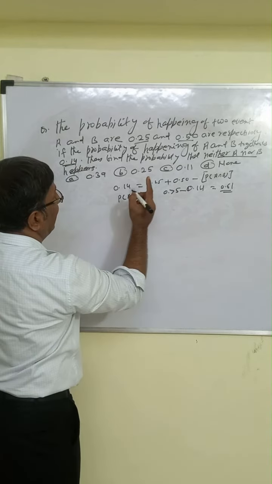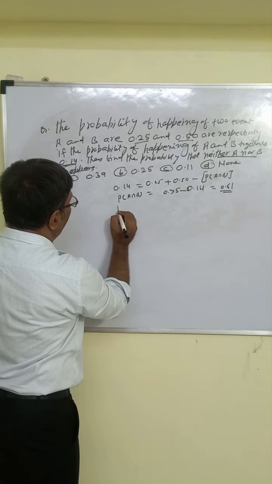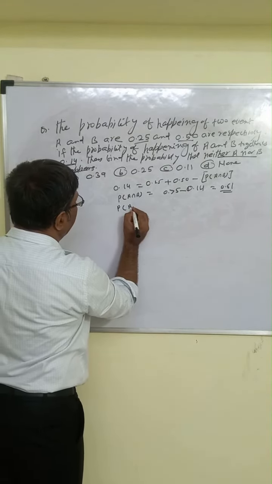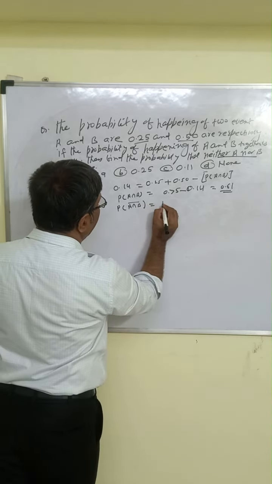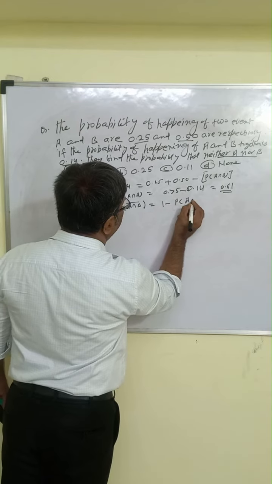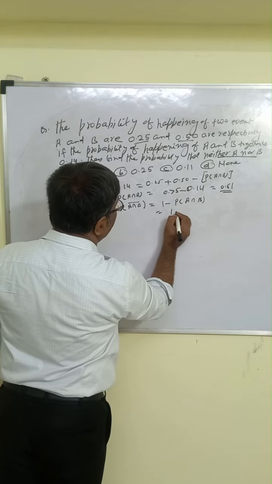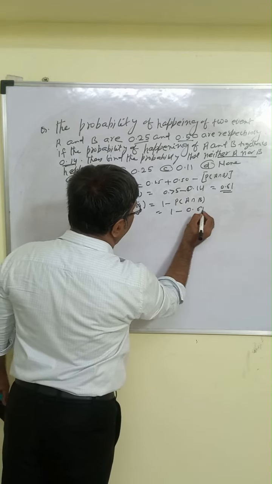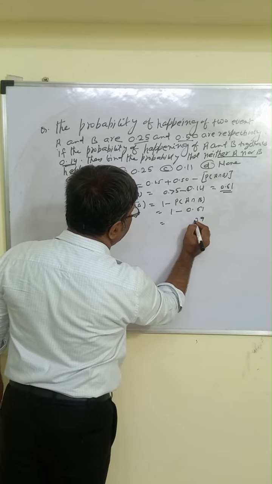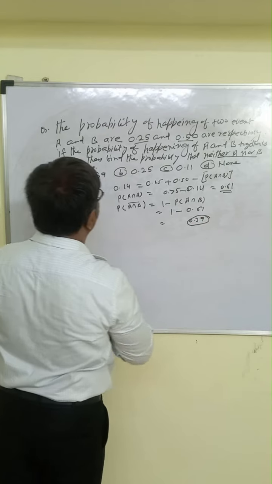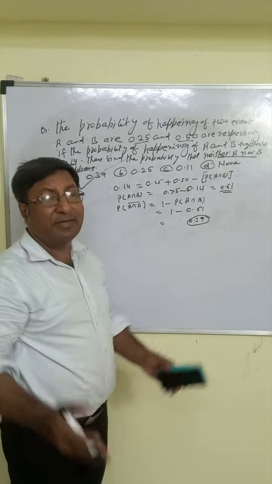Now we have to find neither A nor B. So probability of neither A nor B, we can find as 1 minus probability of A union B. So 1 minus what? 0.61. So 10 minus 1, 9, 9 minus 6, 3. So this is what? 0.39. So A is our correct answer.